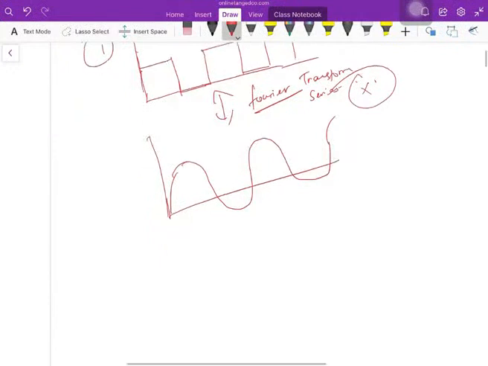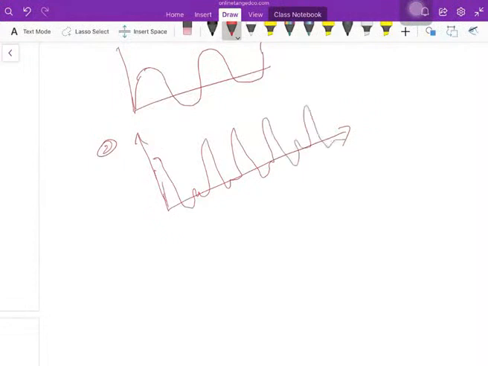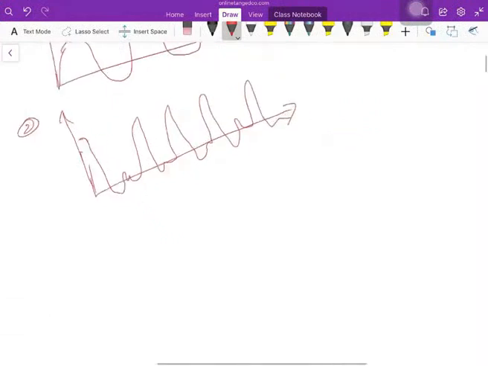Another application of the Fourier transform: suppose I'm having a signal which contains a lot of frequencies, something like this. This signal is a combination of a lot of fused signals.